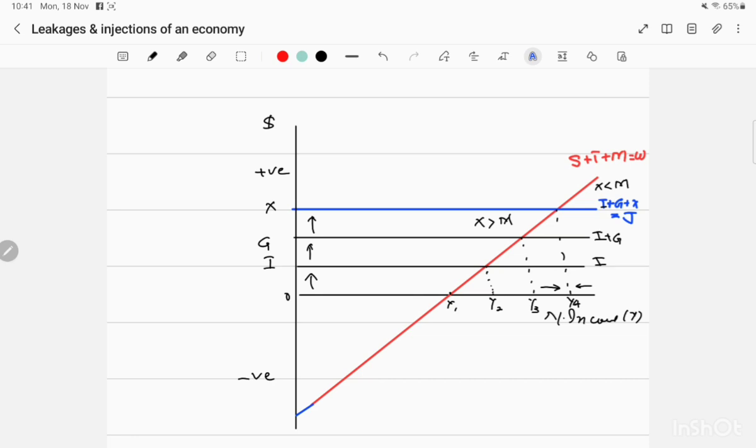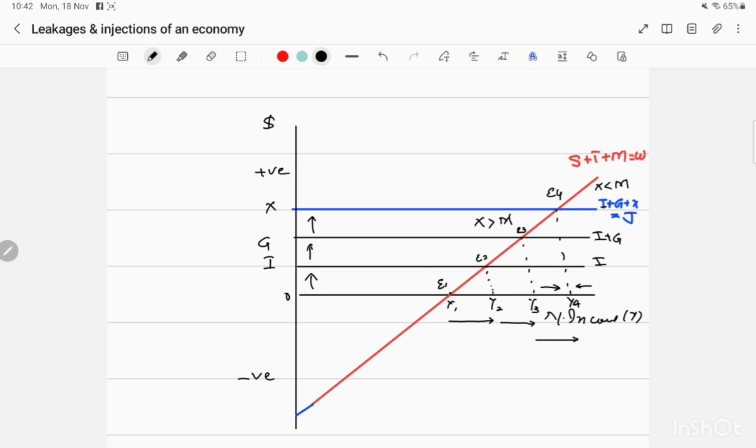So when the last injection of the open economy is added, national income, you will see when there was no injection, no withdrawal, national income was at Y1. When investment was added, national income increased to Y2. And when government spending was added, national income increased to Y3, and now it is going towards Y4. This is equilibrium E4, the open economy equilibrium; this is E1, this is E2, this is E3.